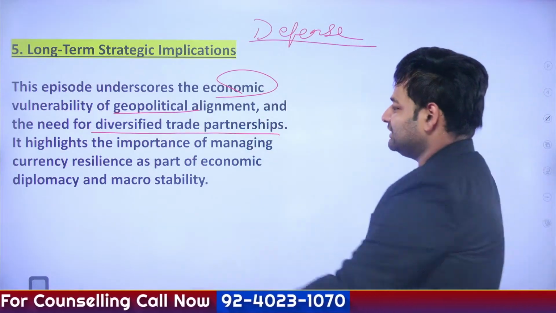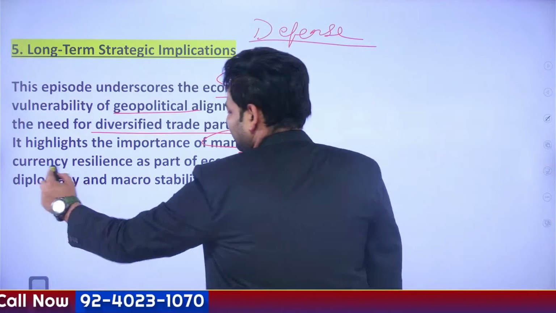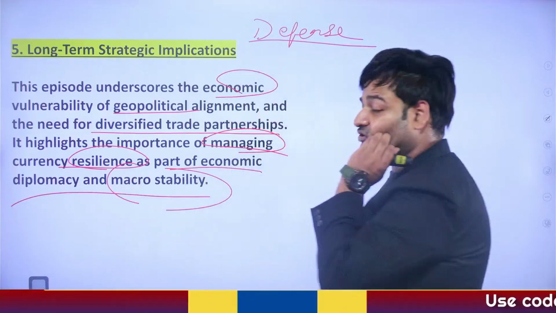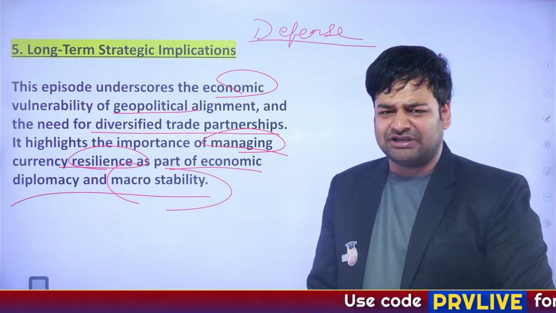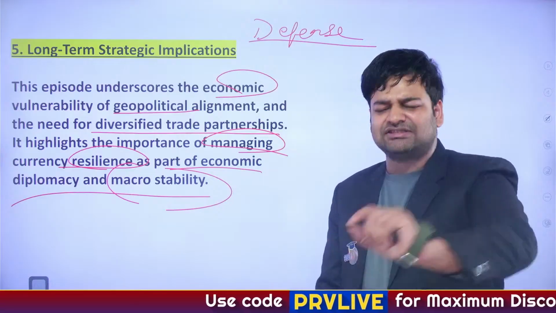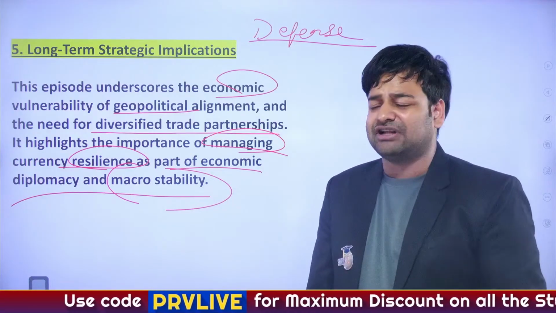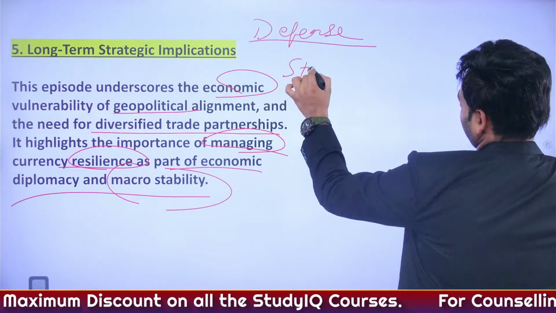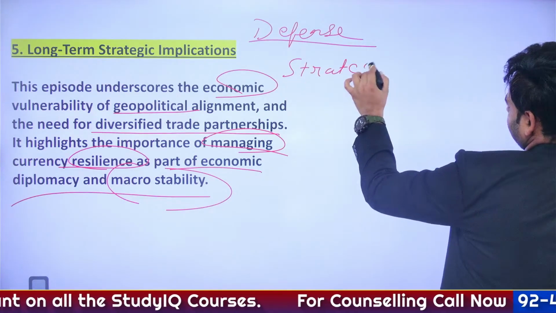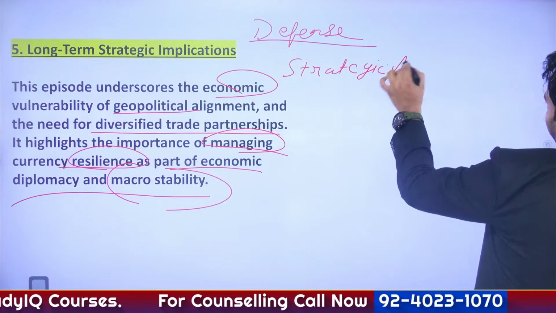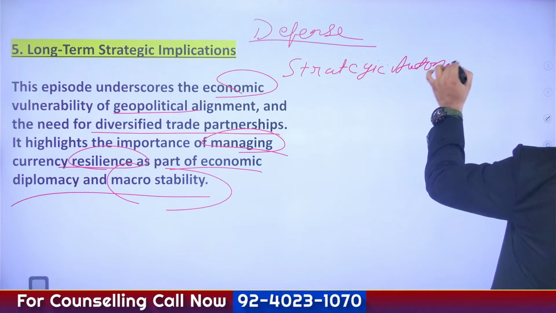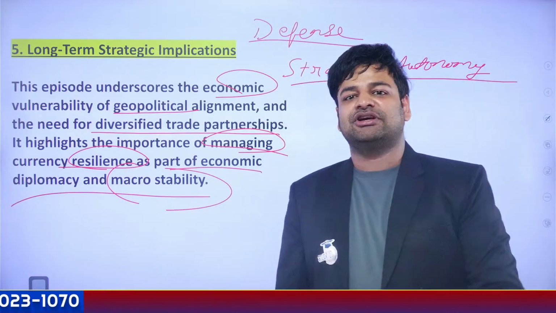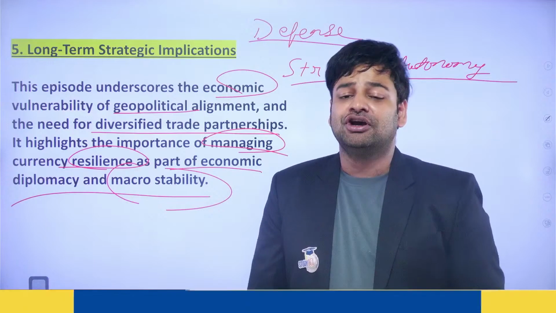It highlights the importance of managing currency resilience as part of economic diplomacy and macro stability. Technically speaking, this is directing towards one thing that is known as what? Strategic autonomy. So we need to have it.